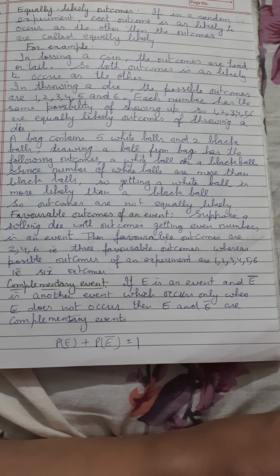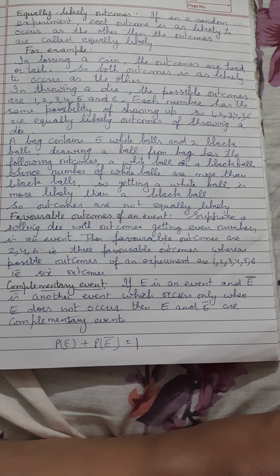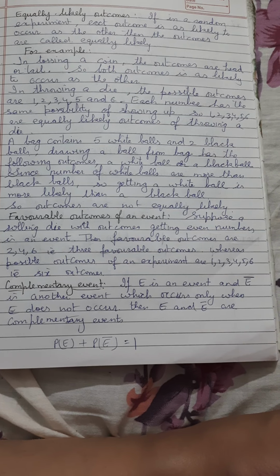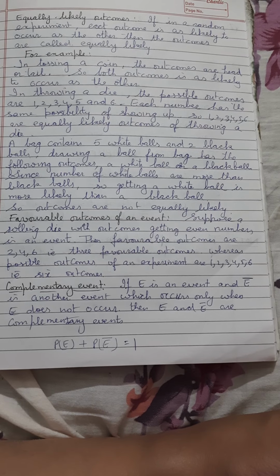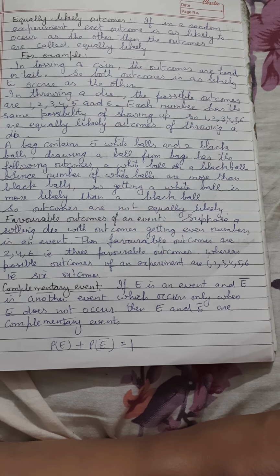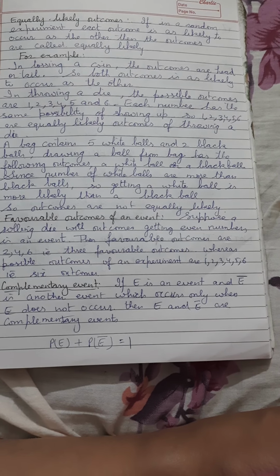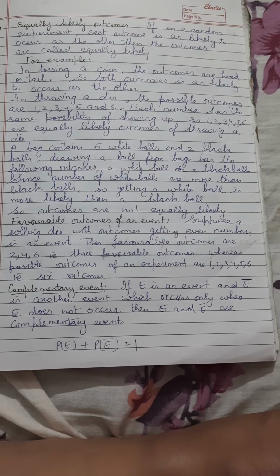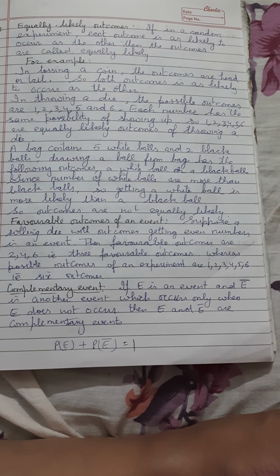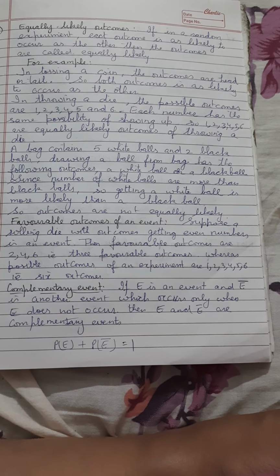Therefore, the number of favorable outcomes is 3, whereas the possible outcomes of the experiment are 1, 2, 3, 4, 5 or 6. So the total number of outcomes is 6, and the favorable outcomes for getting an even number are 3.